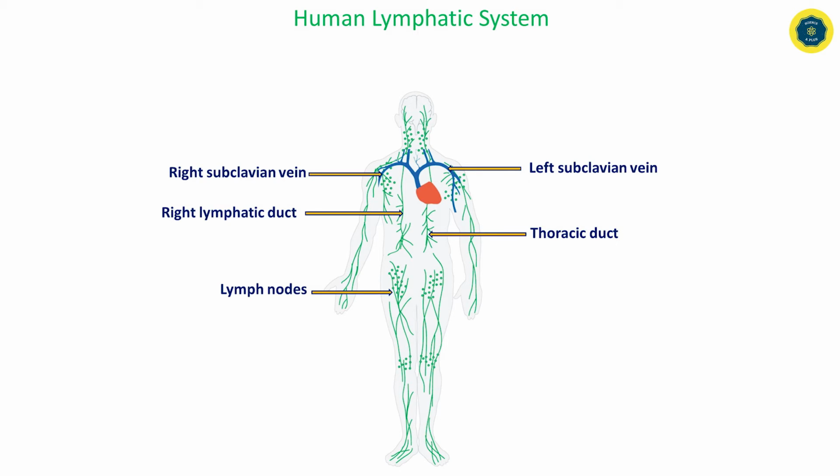When you are learning about the human lymphatic system, you need to identify the location of lymphatic ducts and how they connect with the blood circulatory system. This diagram shows the location of lymphatic ducts.